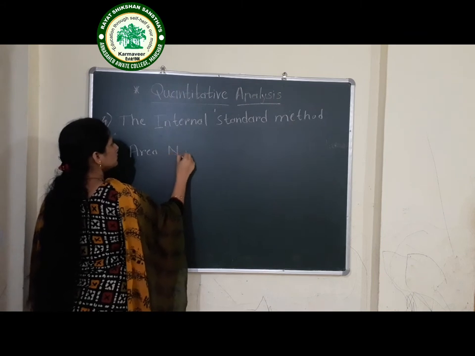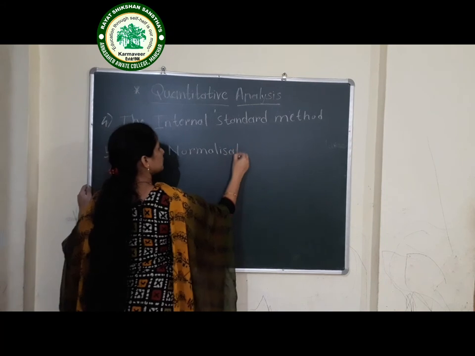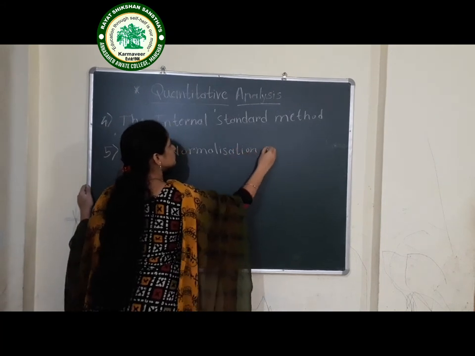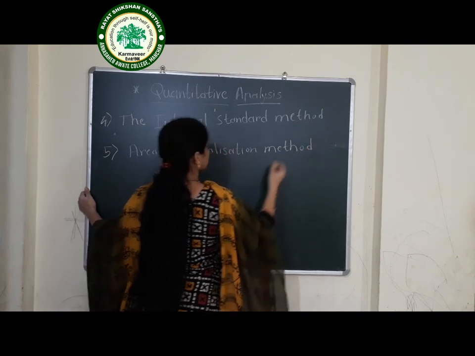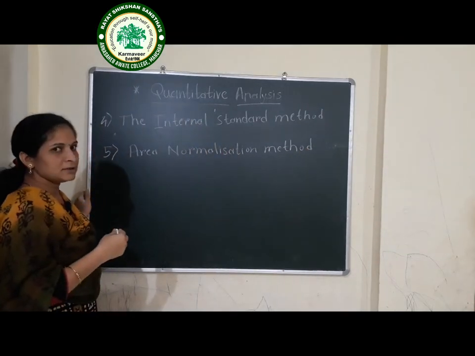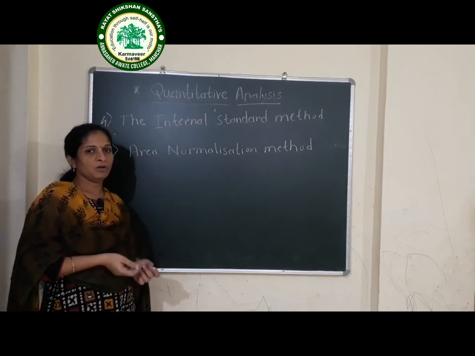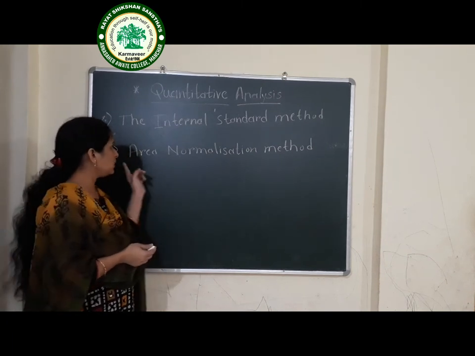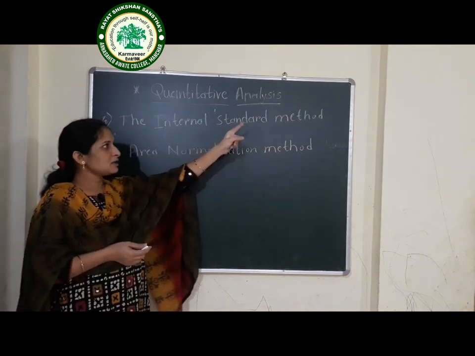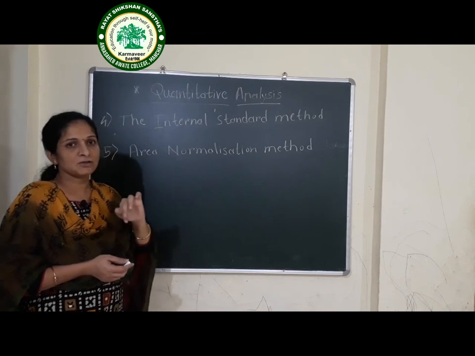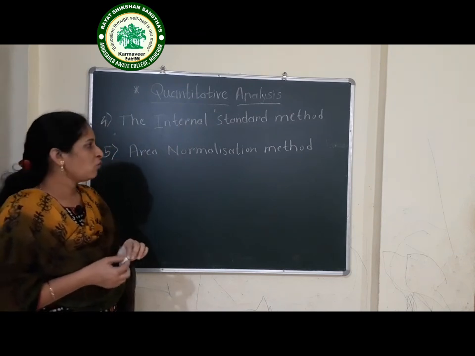Area normalization method. Now in this area normalization method also there is absence of the uncertainties in the volume. This error is absent in the area normalization method as well as in the internal standard method. There is the absence of the error due to the uncertainties in the volume.